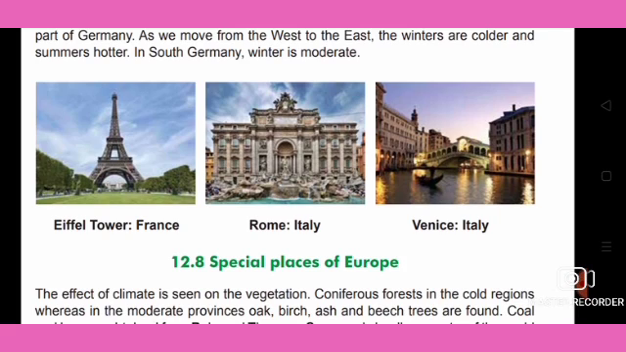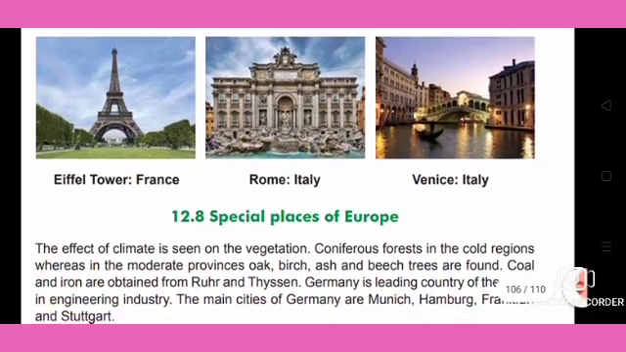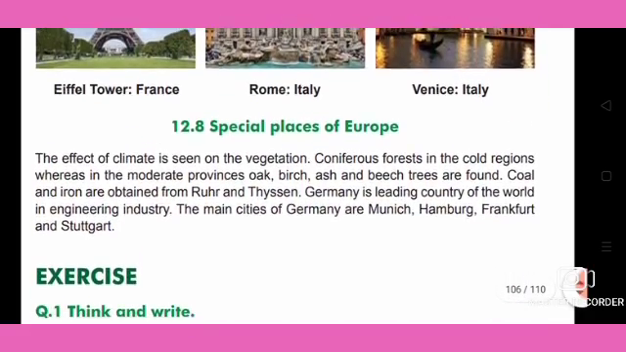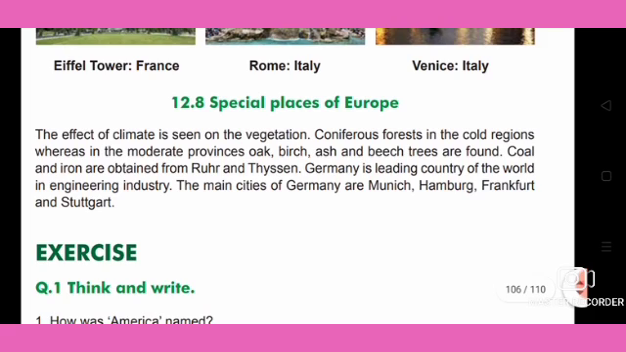Next we'll see in the picture some of the important places of Europe: the Eiffel Tower in France, Rome in Italy, and Venice in Italy. Then the effect of climate is seen on the vegetation. Vegetation means the forests, the plants and the trees. Coniferous forests are found in the cold regions, whereas in the moderate provinces oak, birch, ash and beech trees are found.